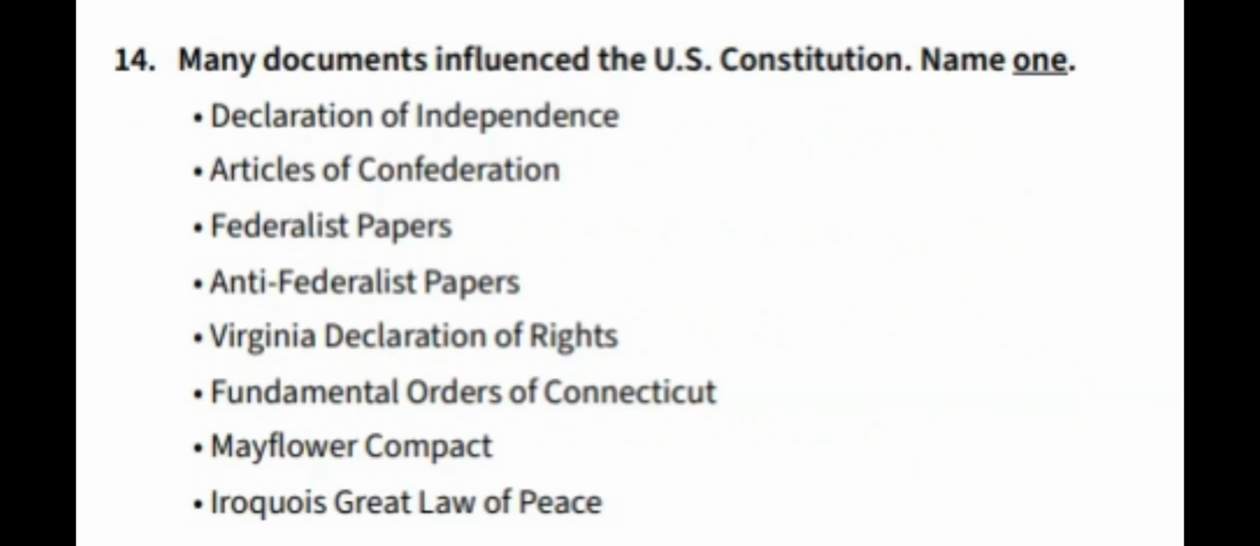14. Many documents influence the U.S. Constitution. Name one. Declaration of Independence. Articles of Confederation. Federalist Papers. Anti-Federalist Papers. Virginia Declaration of Rights. Fundamental Orders of Connecticut. Mayflower Compact. Iroquois Great Law of Peace.